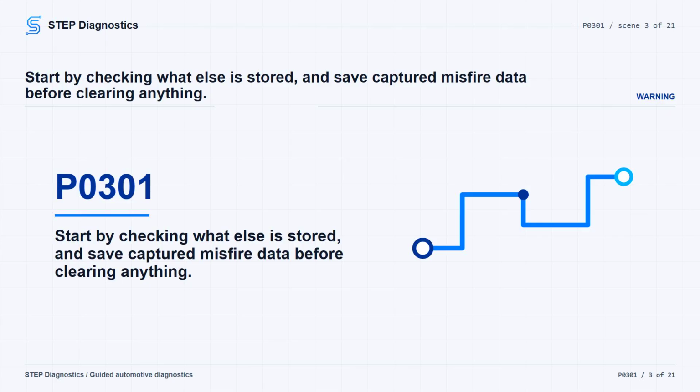If a crank or cam correlation style fault is present, the path moves toward cam and crank signal checks. If the codes are misfire related, continue into the misfire routine. If no related code is present, move to symptom-based testing instead.